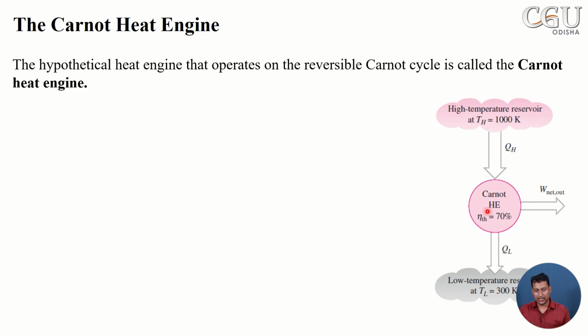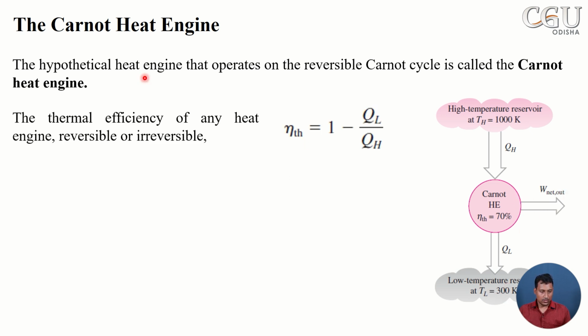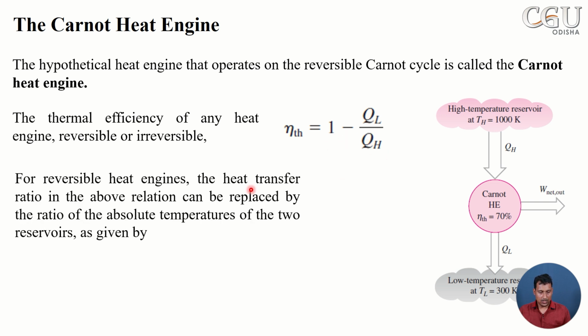And we have seen already the Carnot heat engine, where it is taking heat from a source and rejecting some amount of heat to a low temperature zone, that means the sink, and some amount of work is produced. So the performance can be measured in terms of efficiency. Thermal efficiency is equal to 1 minus QL by QH.